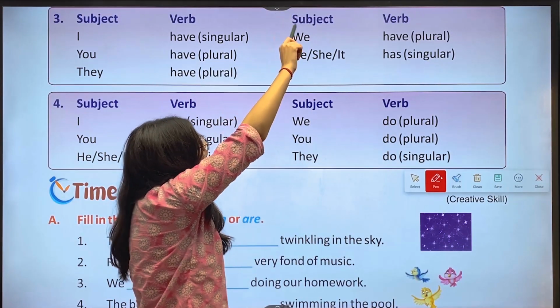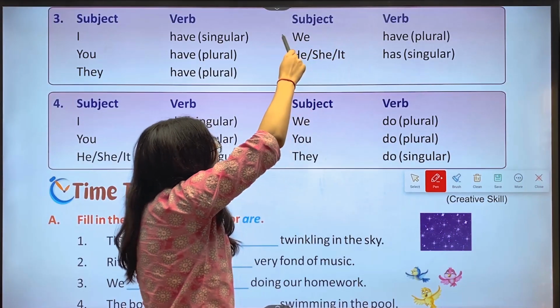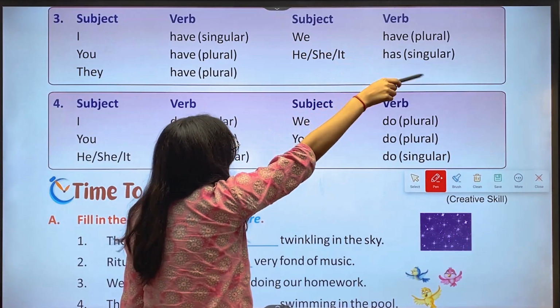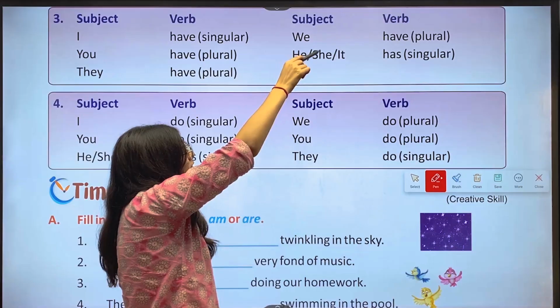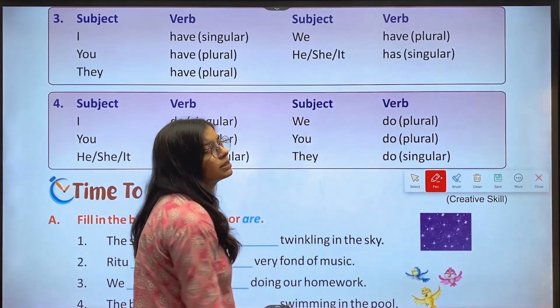Then we have subject here and verb here. With we we use have, which is plural. Then he slash she slash it, we use has, which is singular.